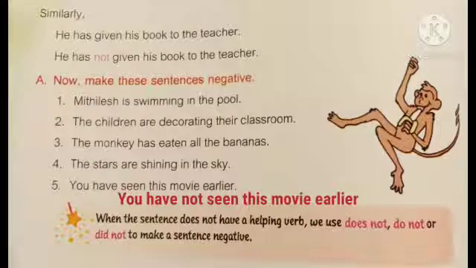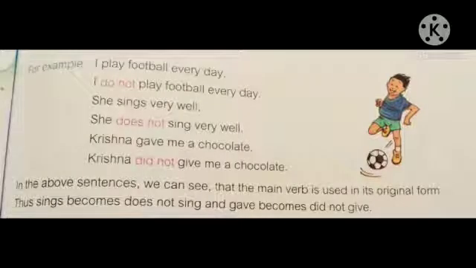When the sentence does not have a helping verb, we use does not, do not or did not to make a sentence negative. As I told you, helping verbs are is, have, had, were, are. When these words are not there in the sentence, then we are going to use does not, do not or did not. For example, I play football every day. Here there is no helping verb, so we are going to use do not. I do not play football every day.